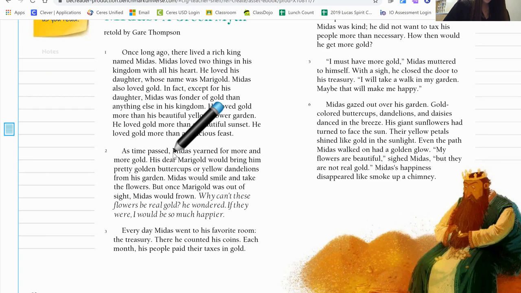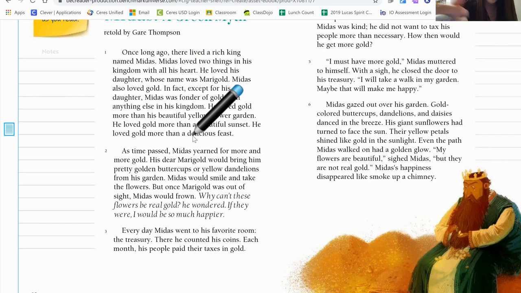Okay, so the first sentence in paragraph 2 describes an action. Midas yearned for more and more gold. This is telling me an action that he did. And he was wanting, he was craving more and more gold. I think that's very important because it really does tie in with his character, which we learned in paragraph 1, that he just loves gold.